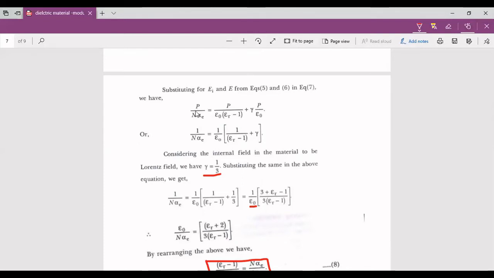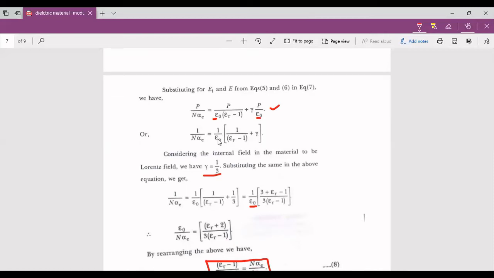In this expression P is a common term, so you can take it common on the right side, and the P on the left side and the P on the right side cancel. Also you can observe that epsilon naught is a common term on the right side, so take epsilon naught common.